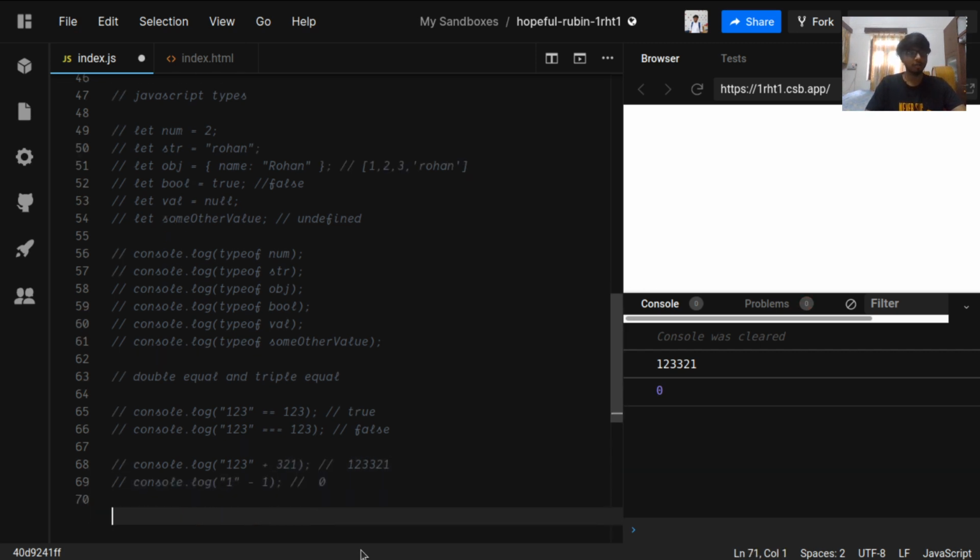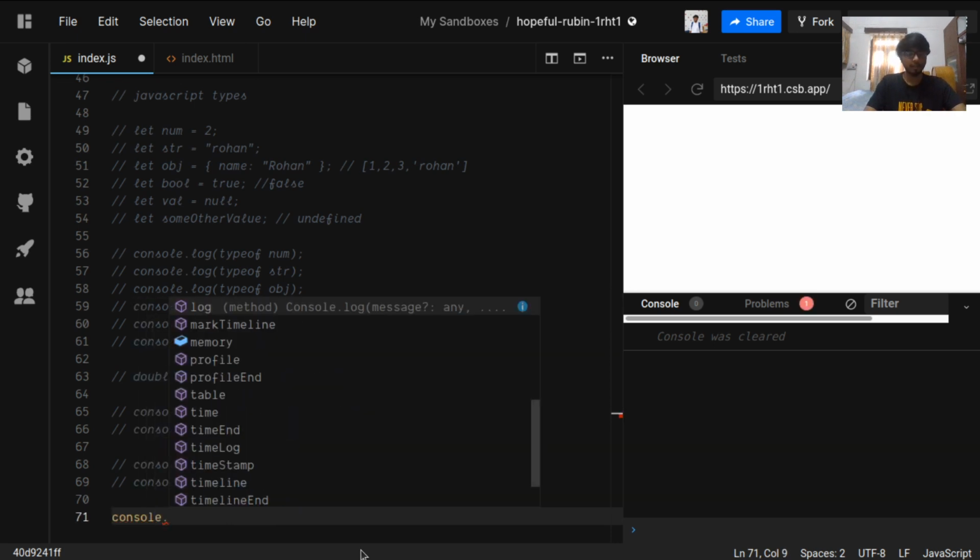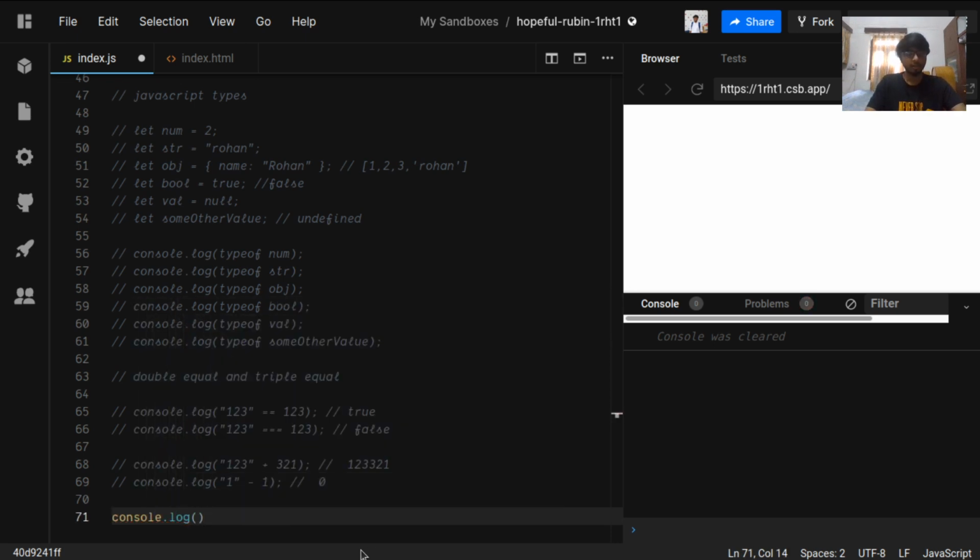Okay, so we can explicitly also convert the types. Like if we have a string 1 2 3 and we want to convert its type to number, we will call the number function, inbuilt in JavaScript. We'll give it the value 1 2 3, and it will convert 1 2 3 to number for us.